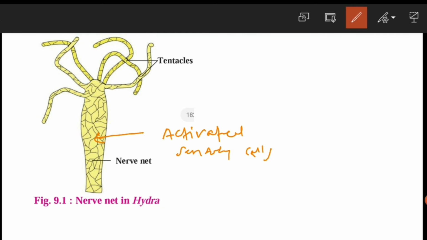Then the formation of the impulse takes place, and that impulse may move in any direction.